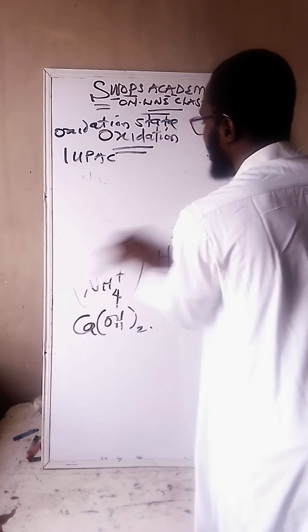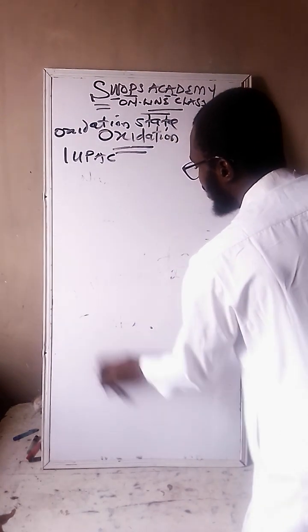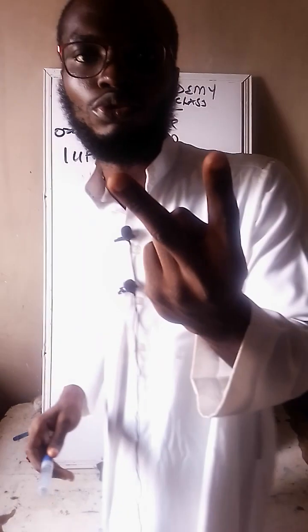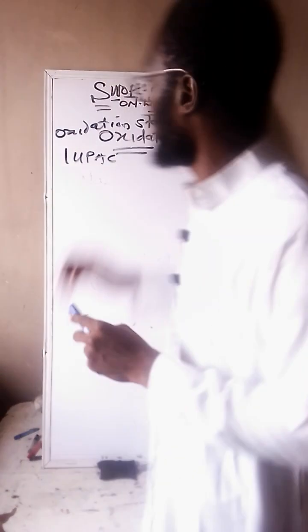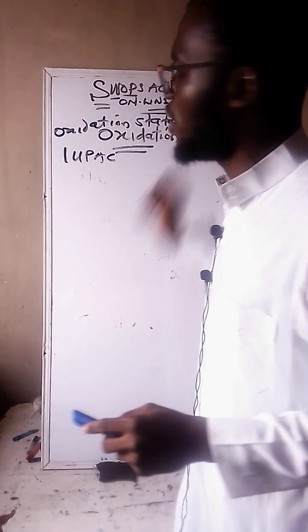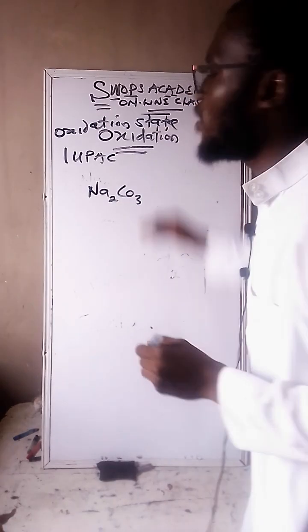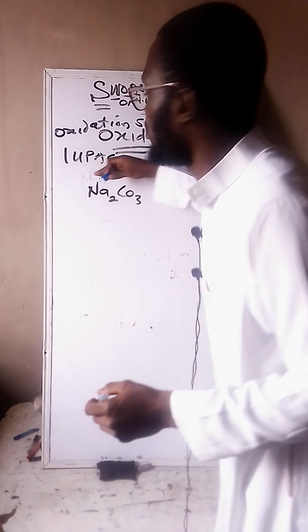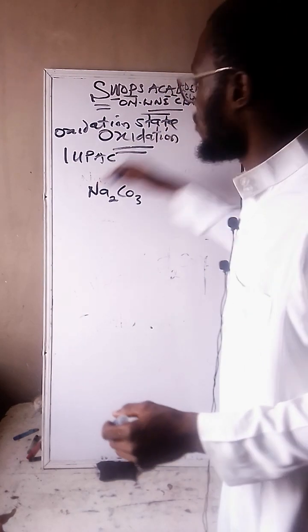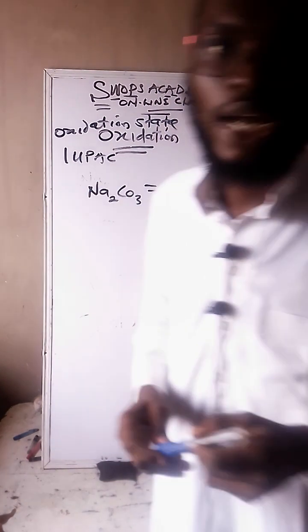Let's see the rules guiding this particular topic. There are two rules. When you are dealing with a compound like Na2CO3, and you have to find either the IUPAC name or the oxidation state of each element here, you have to equate this to be 0. That is rule 1.